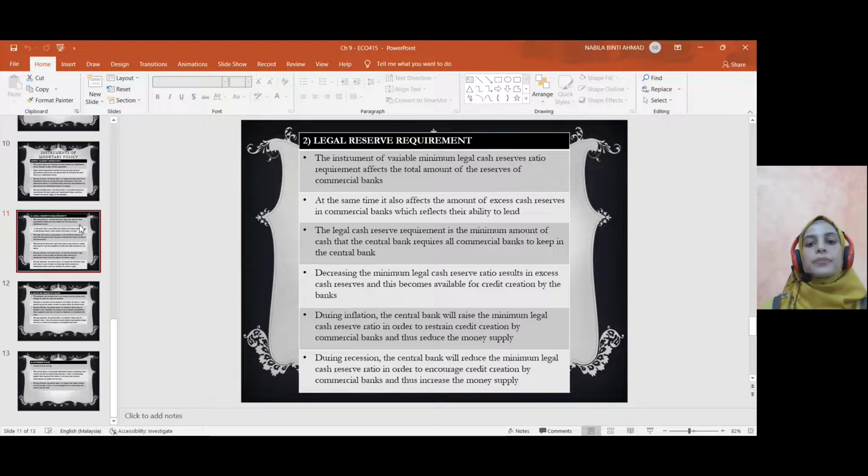During recession pula, central bank akan kurangkan minimum legal reserve requirement ratio. So commercial bank akan masukkan kurang cash as reserve ke dalam central bank. Jadi dia mempunyai banyak cash untuk beri pinjaman loan kepada orang ramai. So orang ramai boleh meminjam dan orang ramai boleh spend in the economy. So money supply will increase and the problem of recession will be overcome.